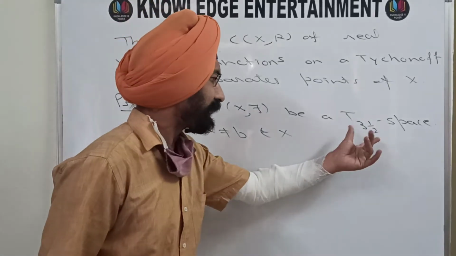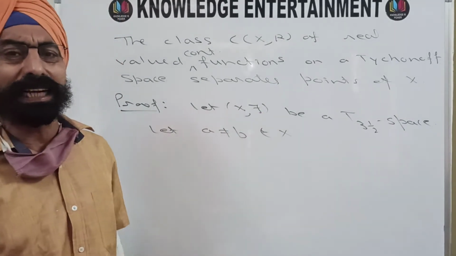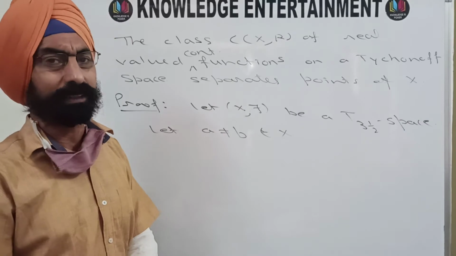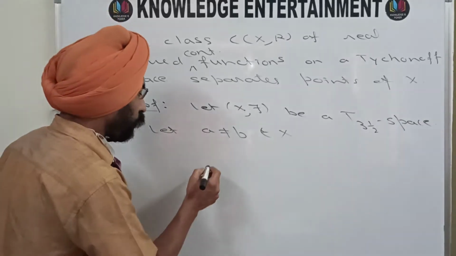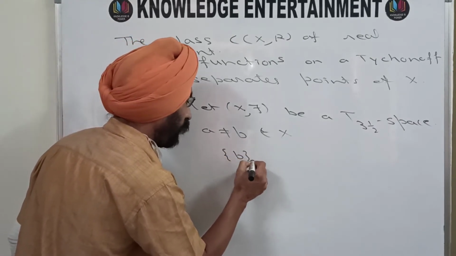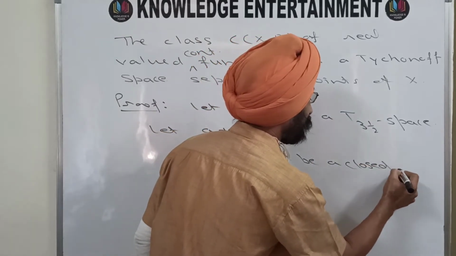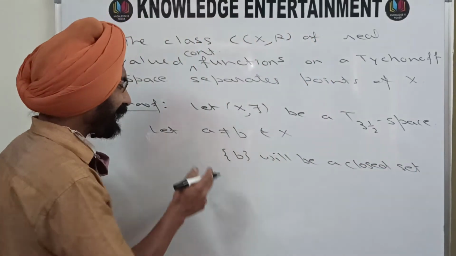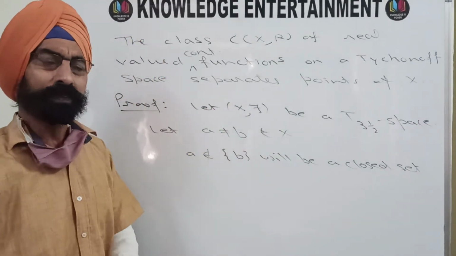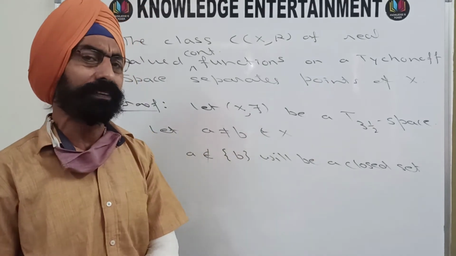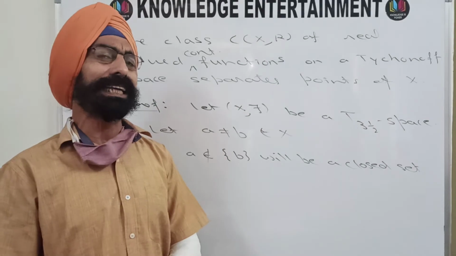We are given that the space is T3 and a half. So if a space is T3 and a half, that means a Tikhonov space, then definitely it is T1. And in a T1 space, we know that every singleton set is a closed set. So the singleton set {b} will be a closed set. Now a is a point that does not belong to this set because a is not equal to b. And since the space is T3 and a half, meaning T1 as well as completely regular, this is a completely regular space.